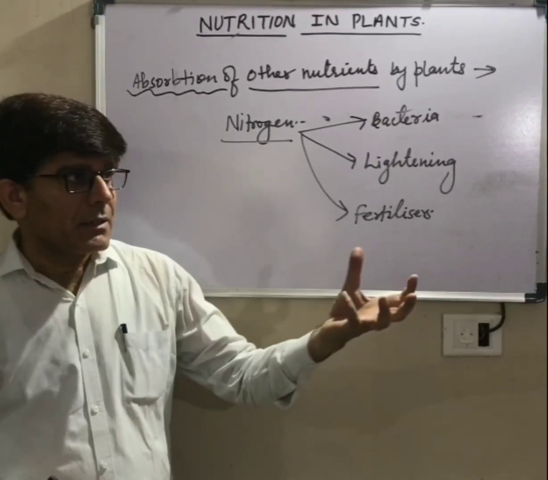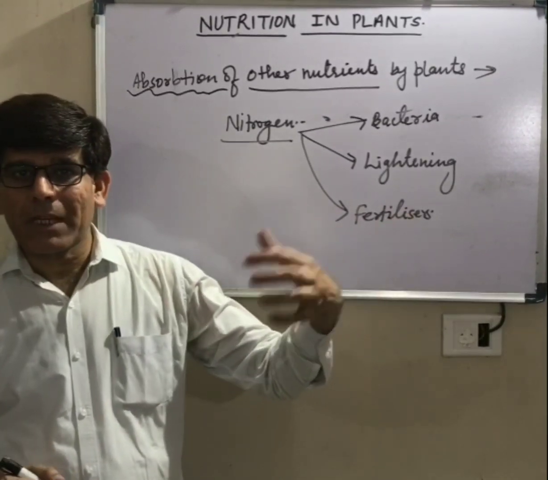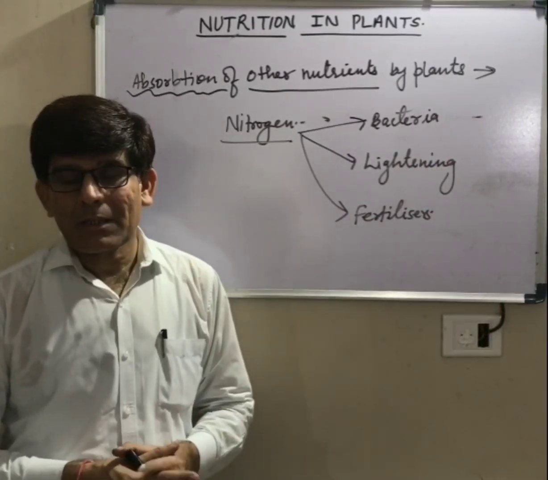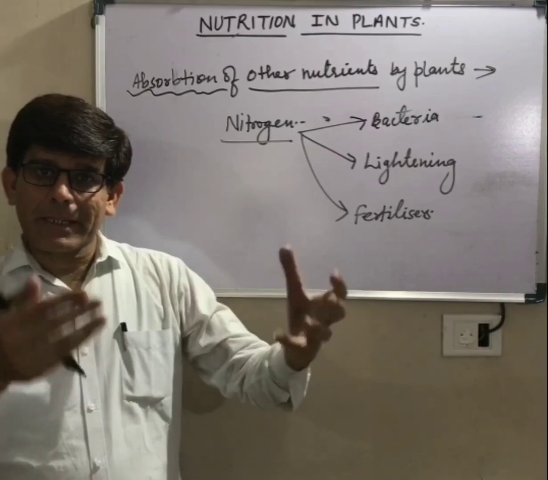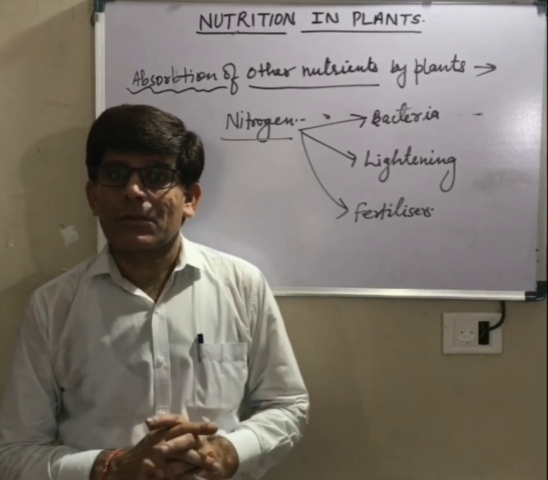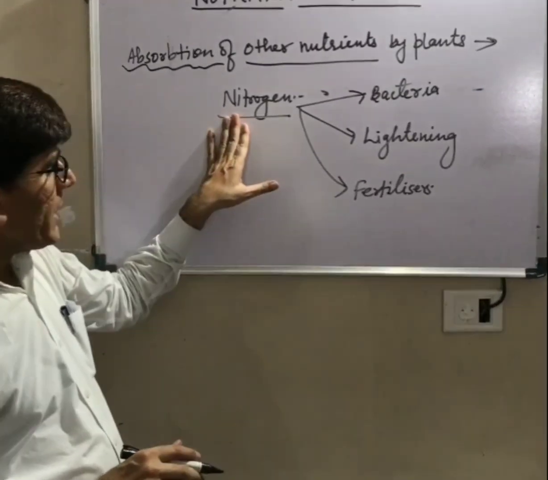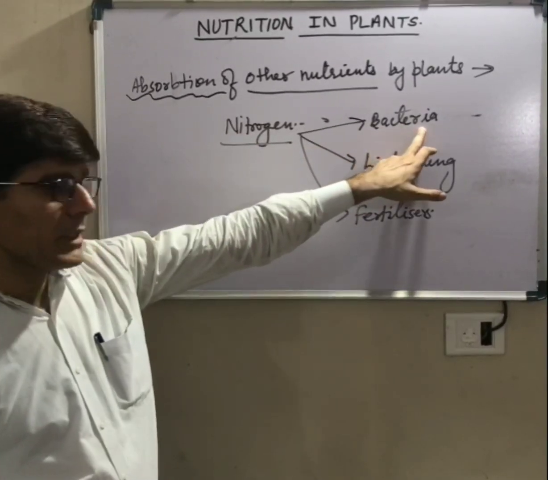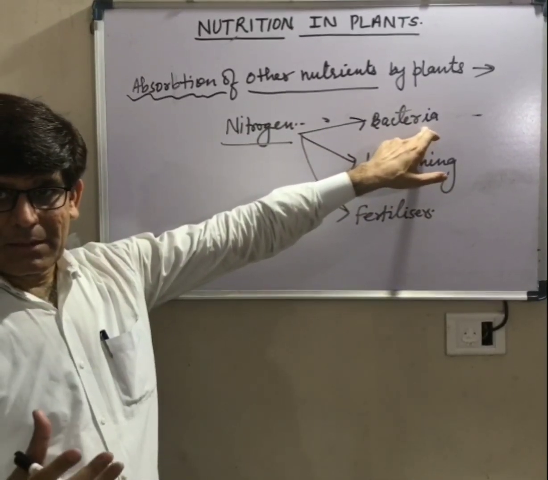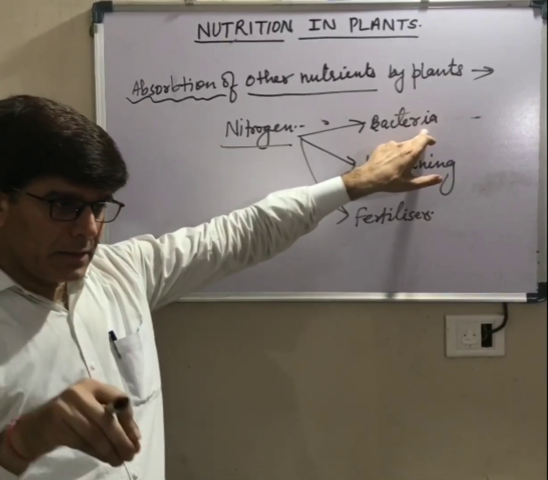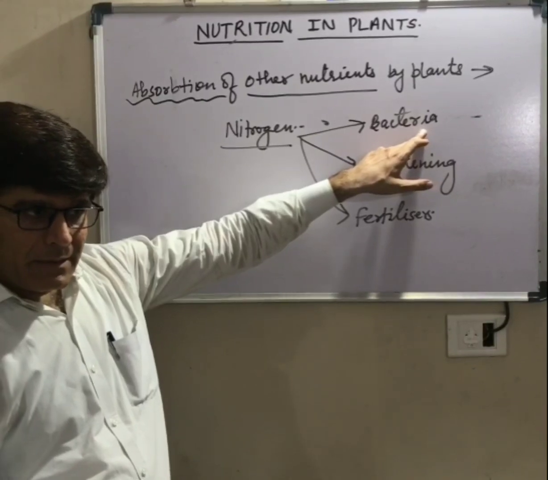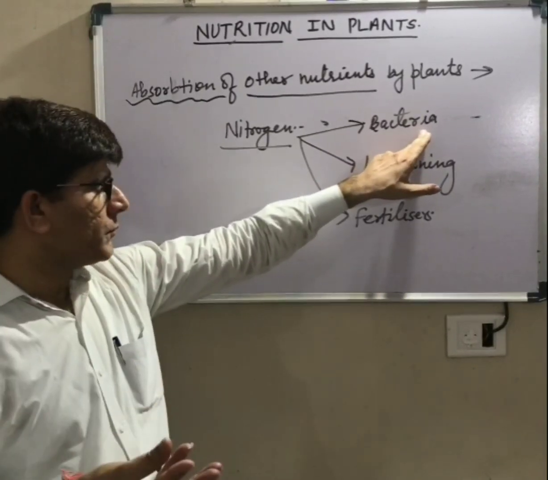So plants cannot take nitrogen directly from the environment. We know that the maximum part of the atmosphere is nitrogen, but plants cannot directly take that nitrogen. There are some bacteria which convert this nitrogen into nitrate. That can be dissolved in water and plants can take that nitrogen in dissolved form.